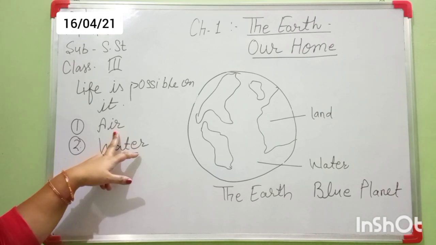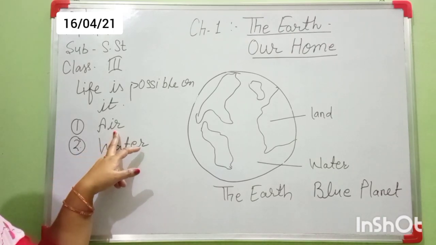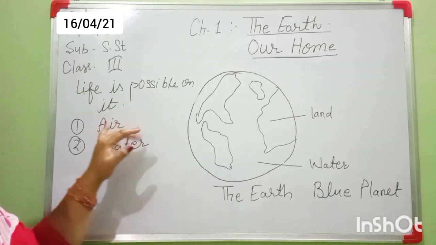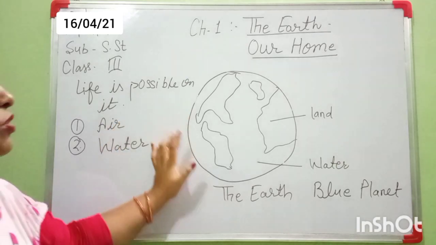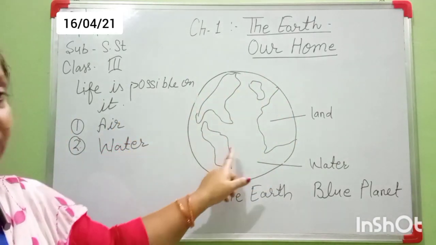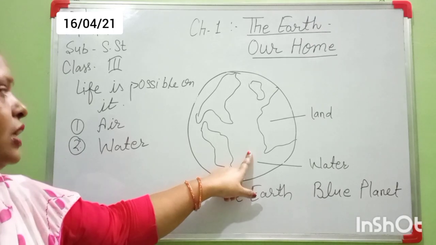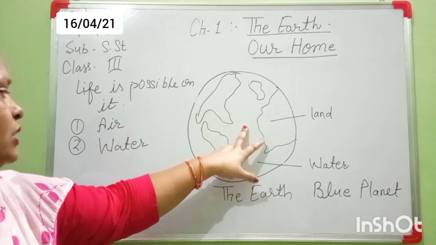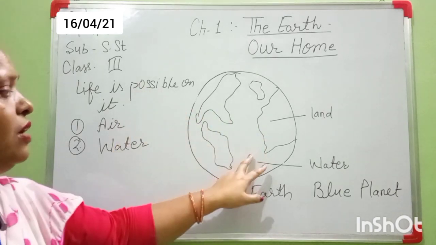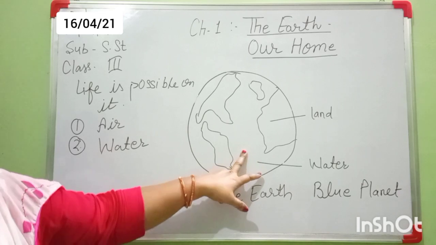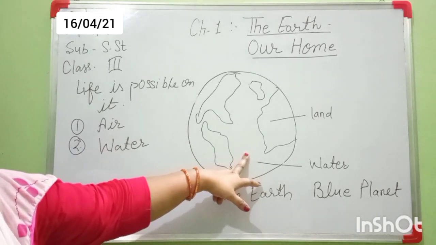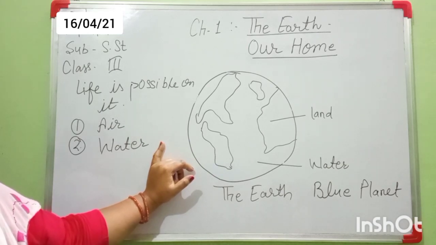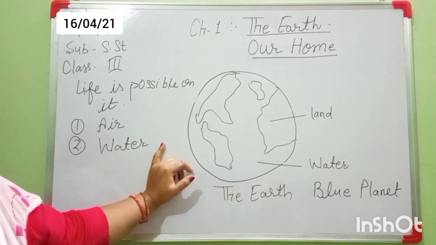Without air, because oxygen is present in the air. Air is a mixture of different kinds of gases, and the layer of air is surrounded by the earth. That's why life is possible on the earth. And water is present in three-fourths part of it. These two things make life possible on the earth.